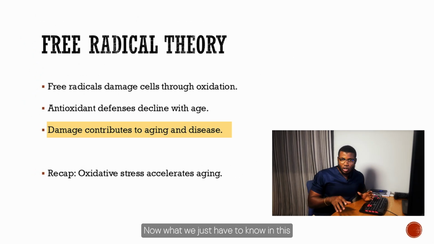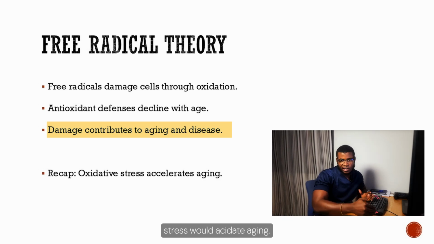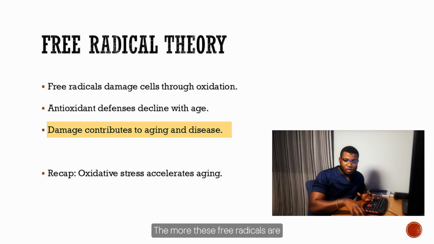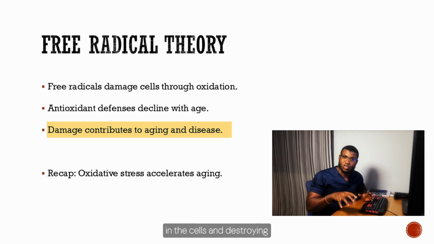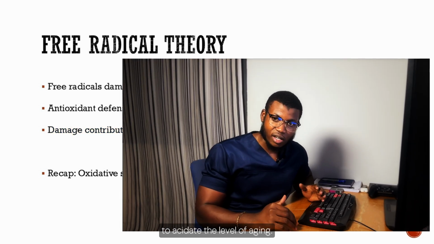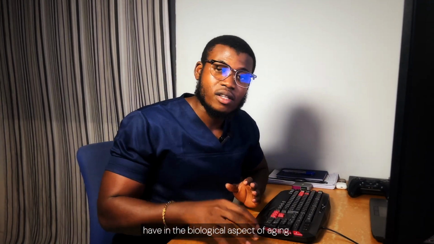Now, what we just have to know in this theory is that oxidative stress would accelerate aging. The more these free radicals are binding with oxygen in the cells and destroying the cell membrane, the more it is going to accelerate the level of aging. Now, those are the three theories that we have in the biological aspect of aging.